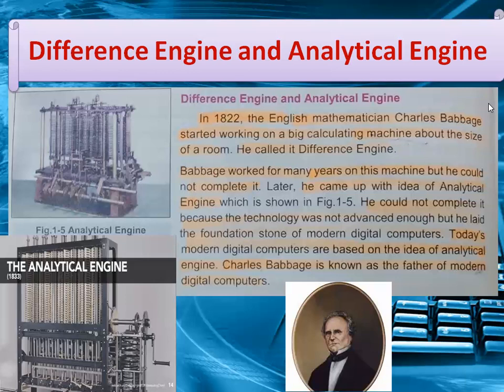So in 1822, Charles Babbage, a mathematician, invented a difference engine for mathematical calculation. In 1842, he developed the analytical engine that was automatic. This engine could perform 60 additions per minute. So that's why he is called the father of the digital computer. First, he started working on a difference engine, but after some time, he came up with the new idea of the analytical engine.